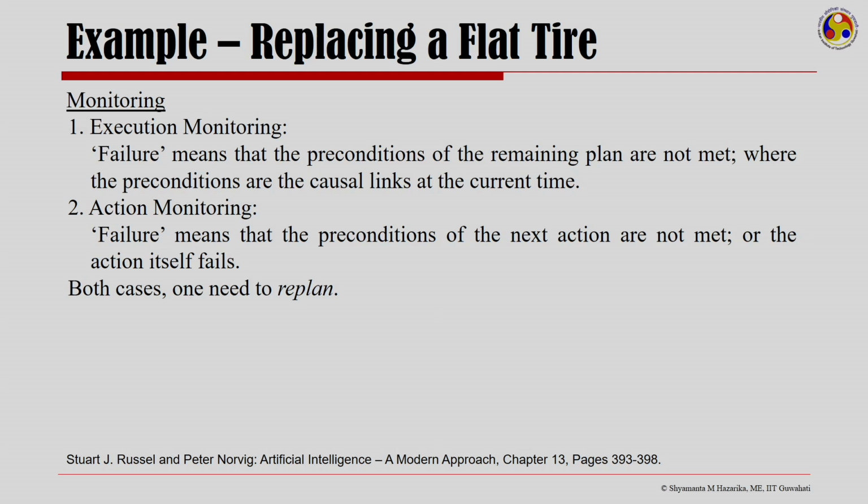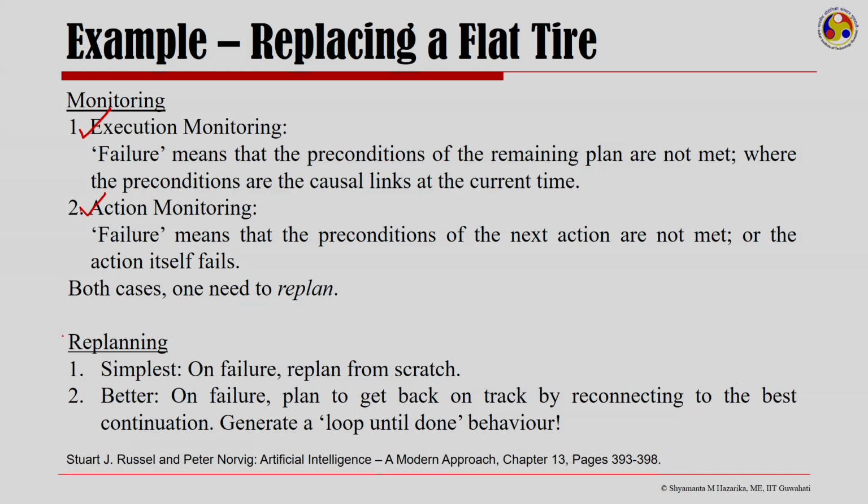So, in execution monitoring, failure would mean that the preconditions of the remaining plan are not met, where the preconditions are the causal links at the current time. And action monitoring would mean failure means the preconditions of the next action are not met or the action itself fails. So, in both cases one needs to replan.